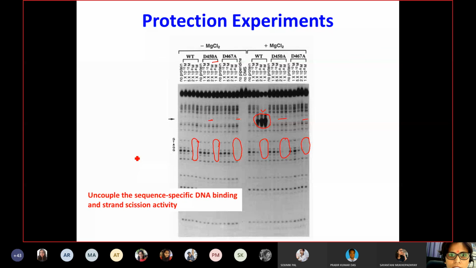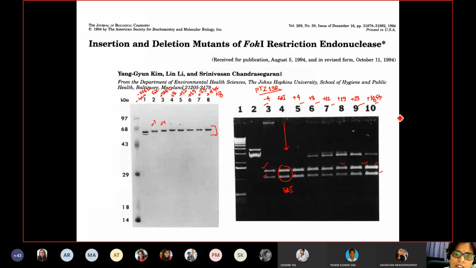This is uncoupling as shown here, and this uncoupling is because of the catalytic domain which is mutated. You got it? Okay, ma'am. And the linker was here. So the linker is very well tolerated in all these experiments, whether you add or delete at least up to 4 amino acids, and you can incorporate up to 23 amino acids, and still you get the cleavage of the particular site. So I hope I am clear.